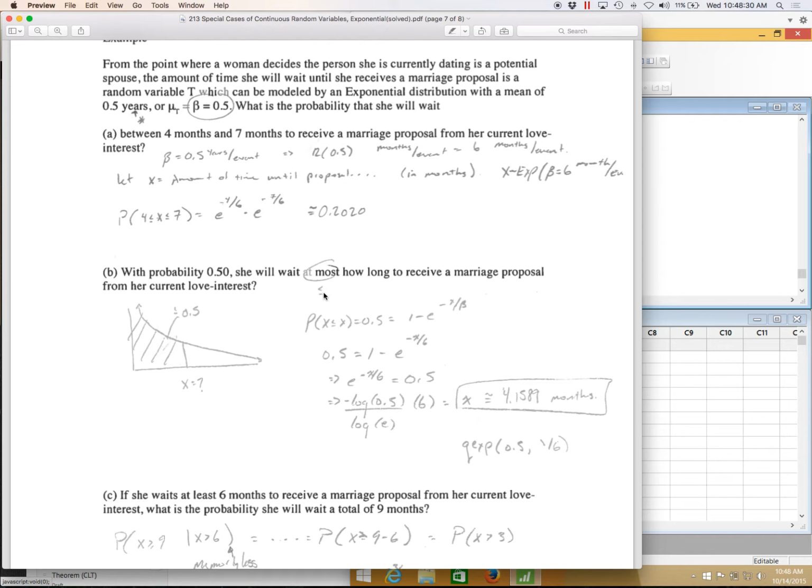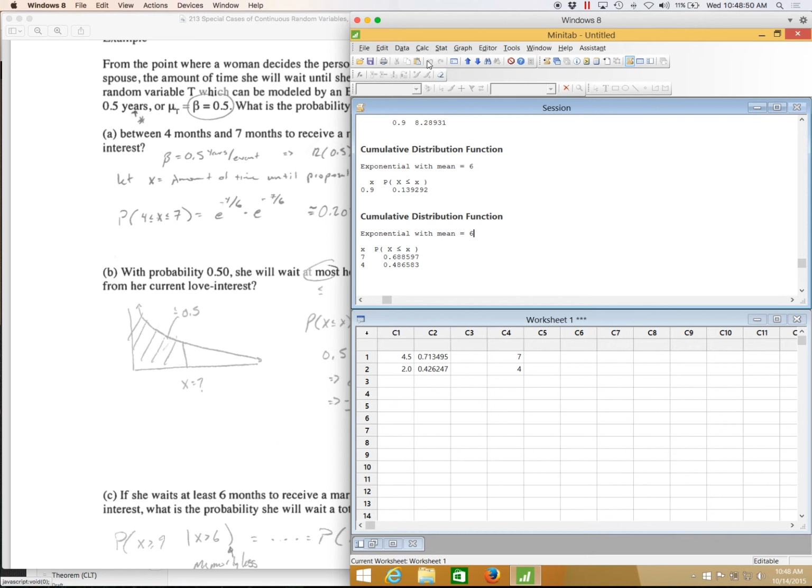Okay, at most is the less than or equal to sign. What I'm saying here is if I draw this picture out, 50% of the time a girl will wait how long? That's what I'm wondering, okay? So 50% of the girls will wait how long before they leave. Okay, again, you could use logarithms to solve this. It's easier to use Minitab to do it though.